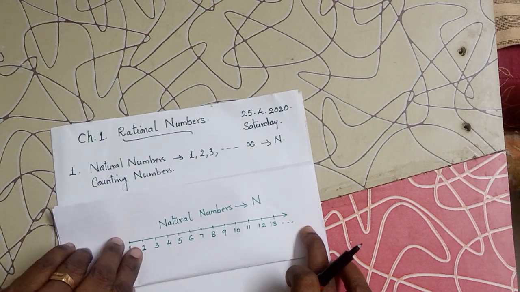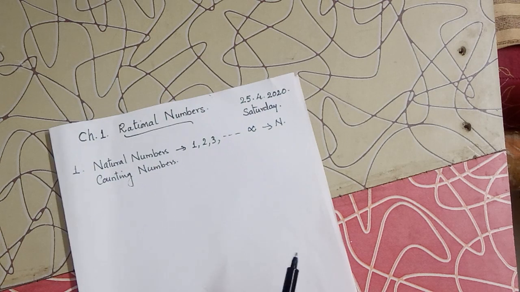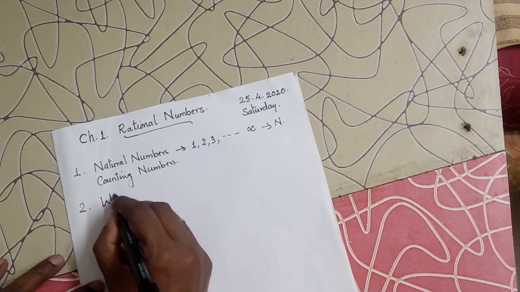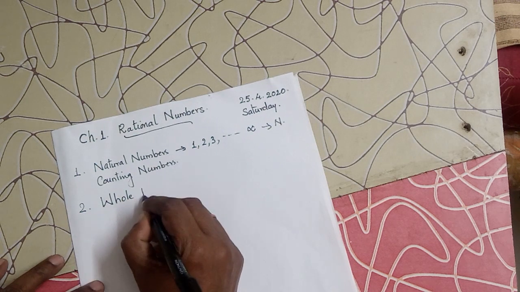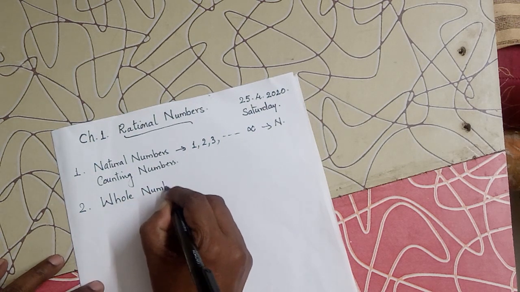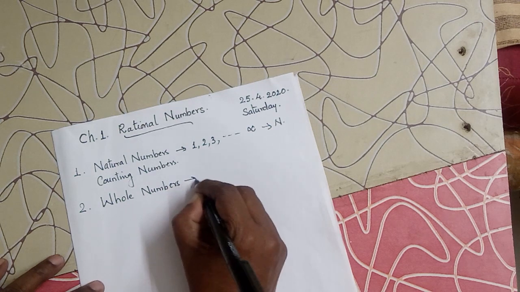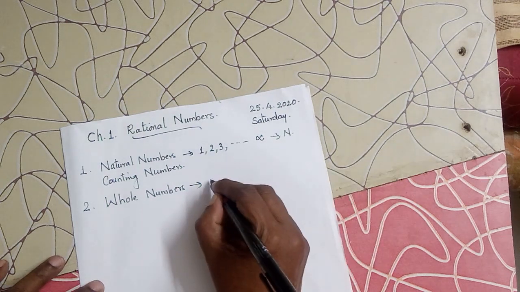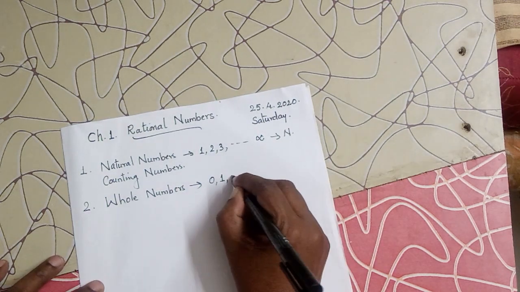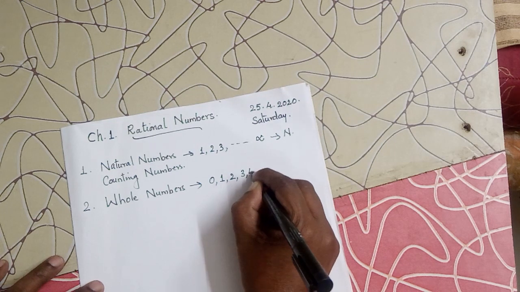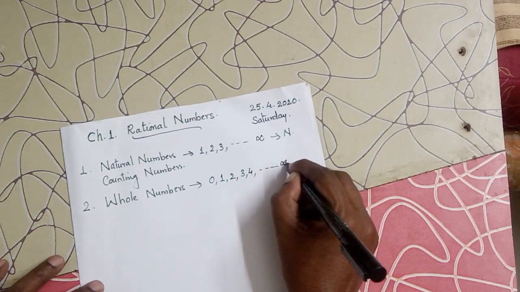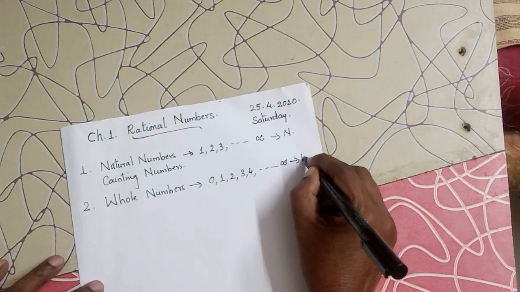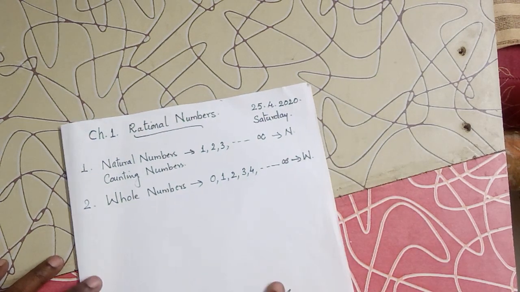Now, the second set of numbers which you have learnt is whole numbers. Which numbers are called whole numbers? Natural numbers along with 0. That is 0, 1, 2, 3, 4, etc. up to infinity. They are called whole numbers and they are denoted by capital W.